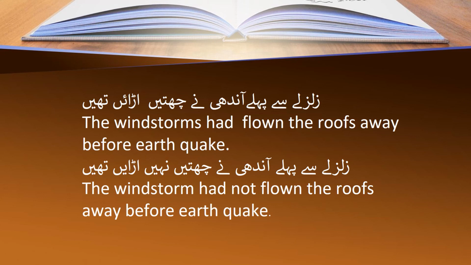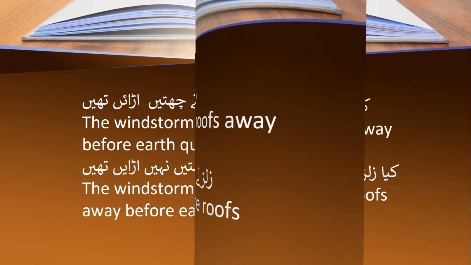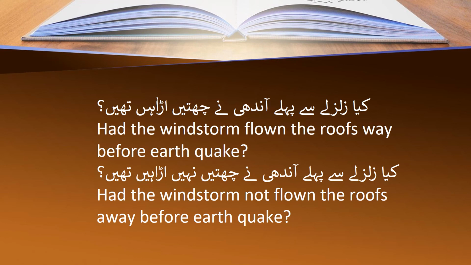जलजले से पहले आंधी ने छतें नहीं उड़ाई थीं. This is the negative sentence, and how we will translate it into English: The windstorms had not flown the roofs away before the earthquake. क्या ज़लज़ले से पहले आंधी ने छतें उड़ाई थीं? Had the windstorm flown the roofs away before the earthquake? क्या ज़लज़ले से पहले आंधी ने छतें नहीं उड़ाई थीं? Had the windstorm not flown the roofs away before the earthquake? So this is how we will translate past perfect tense from Urdu to English.